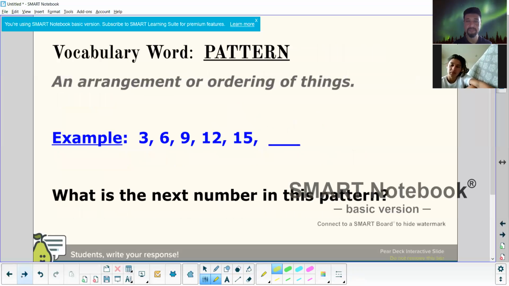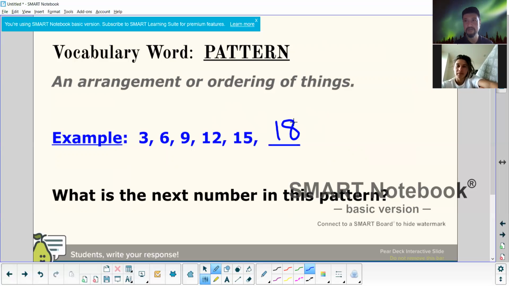Max, read this one. Vocabulary word, pattern, an arrangement or ordering of things. Example, 3, 6, 9, 12, 15. What is the next number in this pattern? 3, 6, 9, 12, 18. 18, yeah, exactly. That shows you a pattern. It's kind of like a conjecture. Does it make sense? You're seeing an order of things, and you're like, okay, the next one's probably this one.